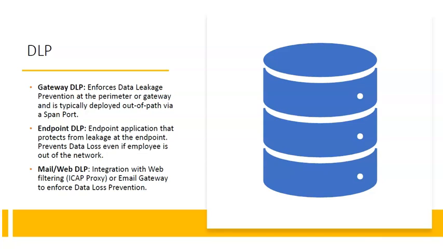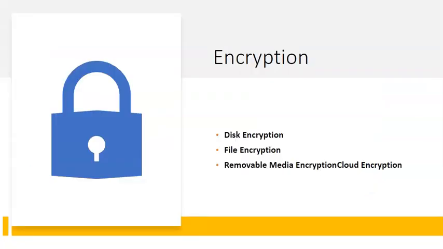The next topic in network security is encryption. As we know, every endpoint can be encrypted, right? So we can have multiple kinds of encryption like disk encryption, file encryption, even removable media encryption, and even the data which we are uploading to the cloud. We can encrypt that also.